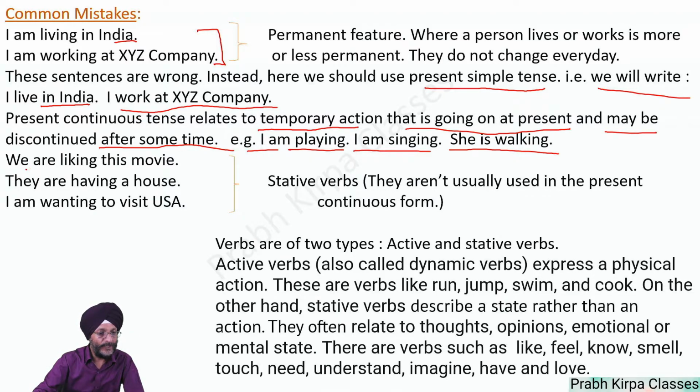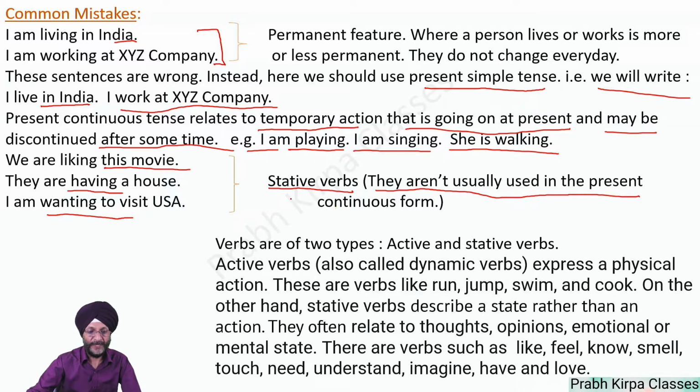Then we again discuss certain mistakes. We are liking this movie. They are having a house. I am wanting to visit USA. In this case, like, have, and want are the stative verbs. They are not usually used in present continuous form, so these sentences are wrong.